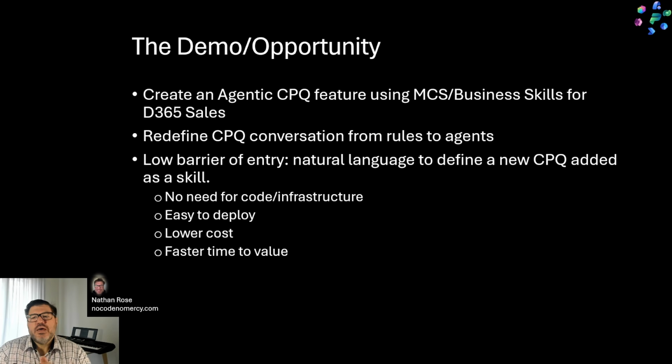So what we're going to do is use business skills to create an agentic CPQ feature. I'm going to show you how we can redefine the CPQ conversation from complex rules engines to agents for certain scenarios. And effectively, you're going to see a low barrier of entry. We're going to have natural language to configure our CPQ. We simply add natural language BOMs into the Dataverse Business Skills, which our agent can access. And so we've got a much lower cost and faster time to value for assembling these complex product bills of materials.